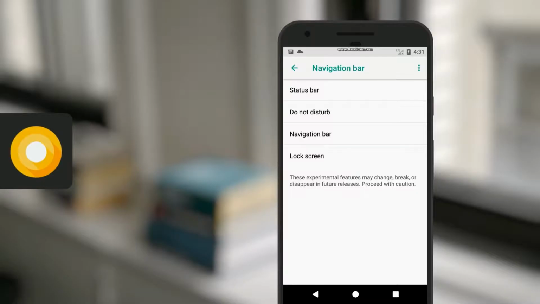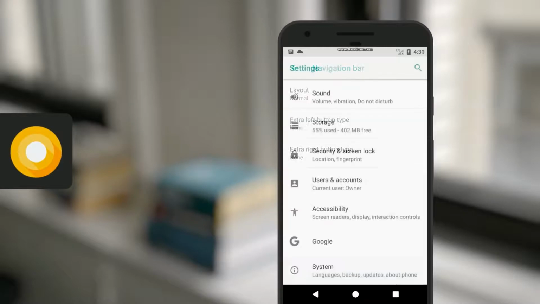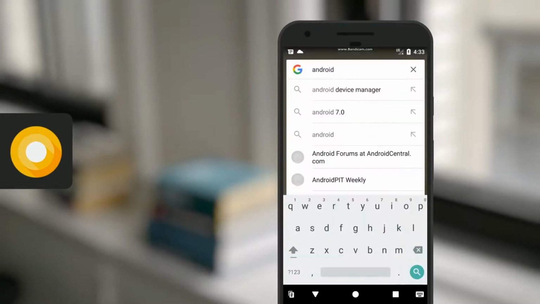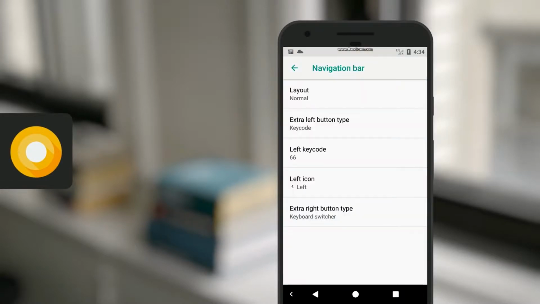The next feature is the ability to customize the navbar. You can now move the position of the navbar to make it easier to reach, and you can also add custom shortcuts such as the clipboard tool, keyboard switcher, and the most exciting one, key codes, which basically lets you stick a button on your navigation bar that can do anything you want. Launch apps, control music, toggle settings, and a bunch more.